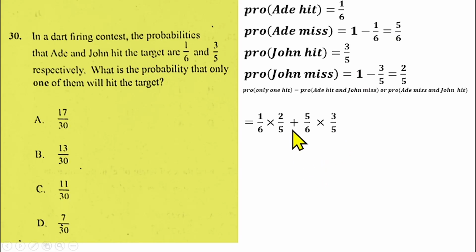From there, we can simplify this further. 2 can go into 6, that gives us 3. That gives us 1 over 15, plus 5 can go into 5, that gives us 3 over, and 3 can go into 6, that gives us 1 over 2. So find the LCM, that will be 30, that will be 2 plus 15 over 30, and that gives us 17 over 30, which makes option D the right answer, for question number 30.